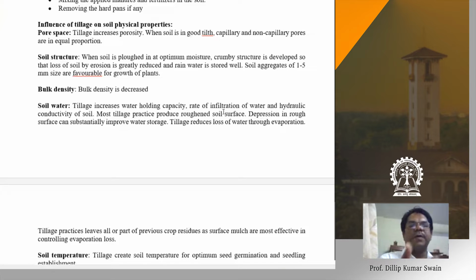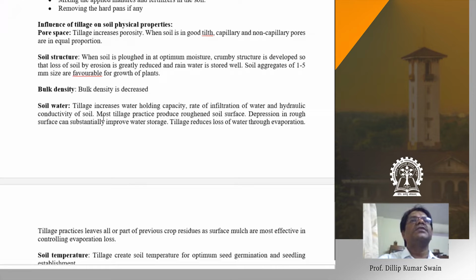So what happens through tillage operations? As the topsoil becomes loose, that facilitates better infiltration of rainwater into the soil. That is required, because suppose there is a non-plowed land and a plowed land. The plowed land acts as a water reservoir, as a recharge of groundwater. If you want to recharge groundwater, you need to go for tillage. I'll discuss this in detail, of course.